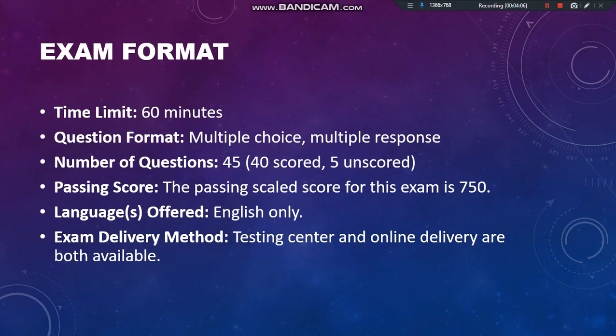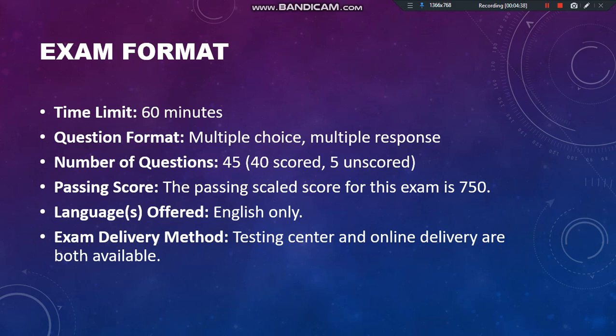The passing score for the exam is 750. Minimum you should have 750 marks out of 1000, and if you have 750 marks, then you are qualified. The language offered is only English. The test will be in English only, and the delivery modes are a testing center and online delivery, both available.